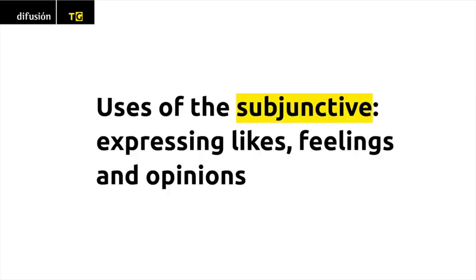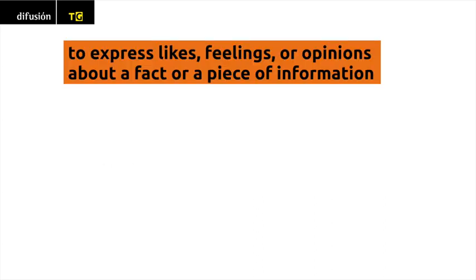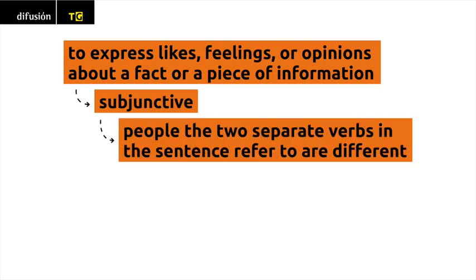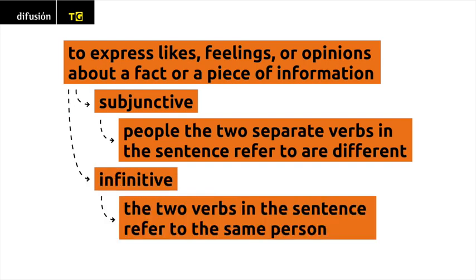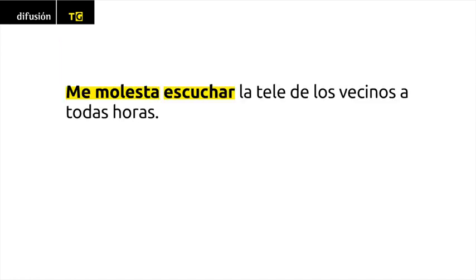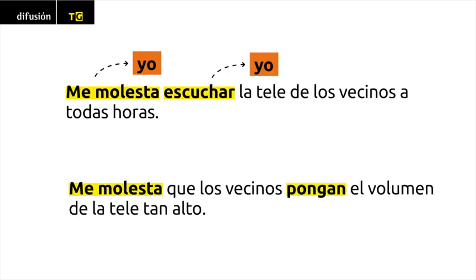Uses of the subjunctive. Expressing likes, feelings, and opinions. To express likes, feelings, or opinions about a fact or a piece of information, we use the subjunctive when the people the two separate verbs in the sentence refer to are different. We use the infinitive when the two verbs in the sentence refer to the same person. Me molesta escuchar la tele de los vecinos a todas horas. Me molesta que los vecinos pongan el volumen de la tele tan alto.